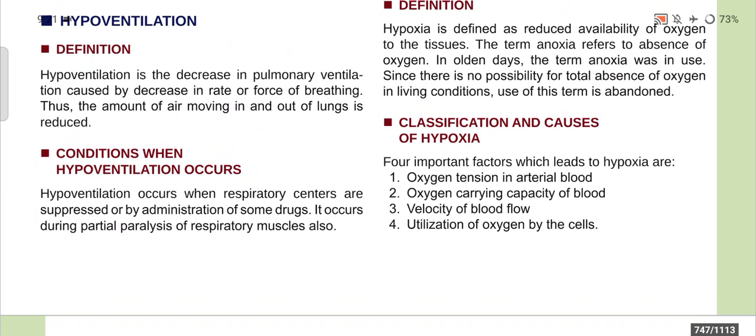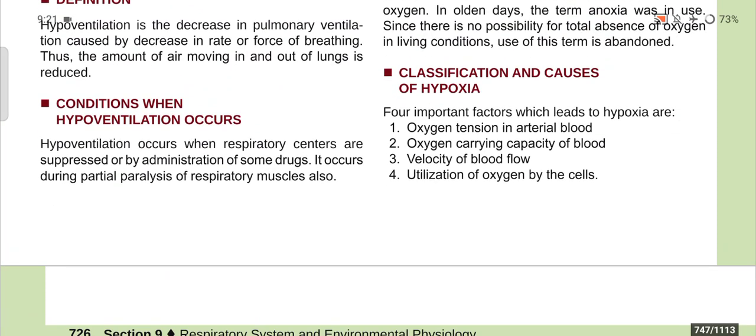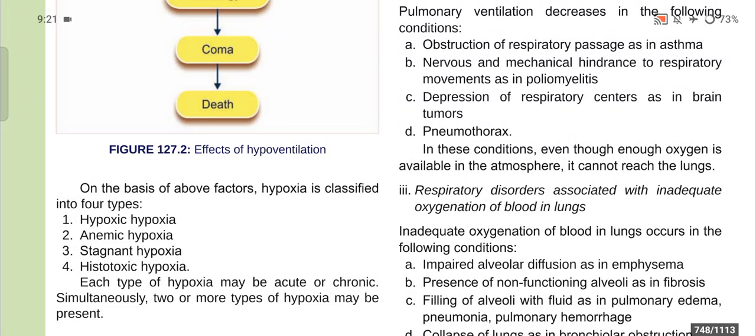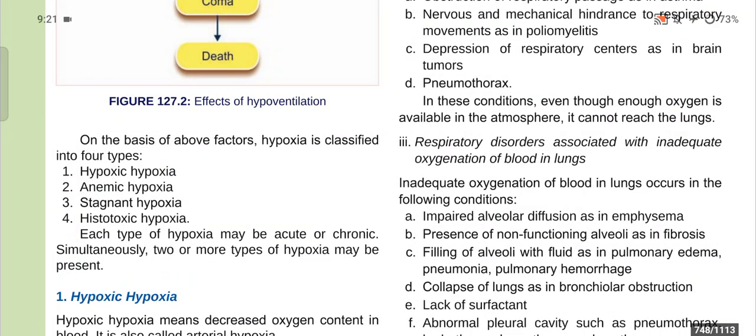Now, classification and causes of hypoxia. Four important factors which lead to hypoxia are oxygen tension in arterial blood, oxygen carrying capacity of blood, velocity of blood flow, and utilization of oxygen by the cells. On the basis of the above factors, hypoxia is classified into four types: hypoxic hypoxia, anemic hypoxia, stagnant hypoxia, and histotoxic hypoxia. Each type of hypoxia may be acute or chronic. Simultaneously, two or more types of hypoxia may be present.